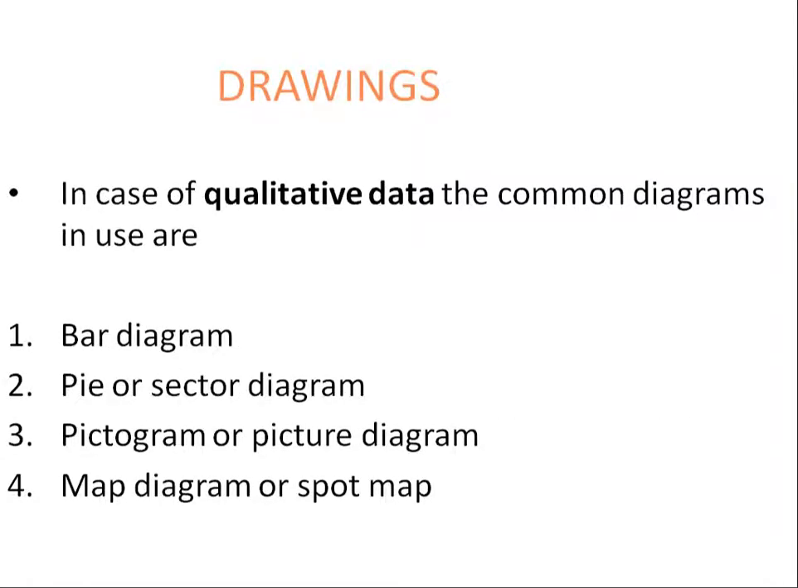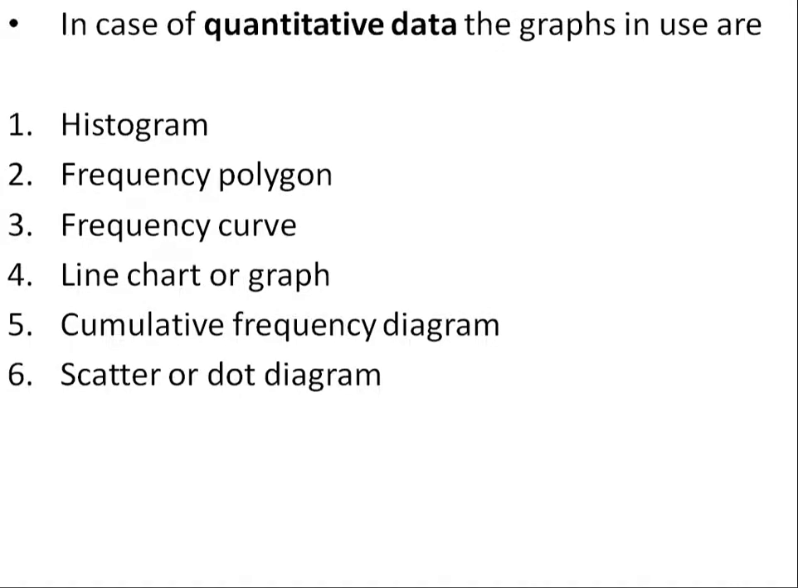So what are the different types of drawings? For quantitative data, the most commonly used are bar diagrams, pie or sectoral diagrams, pictograms or picture diagrams, and map diagrams or spot maps. Qualitative data is nothing but data which can't be measured, only frequency seen. Depending on the frequency we can do a bar diagram, pie diagram, pictogram, and map diagram, which we will be seeing in each one of the things.